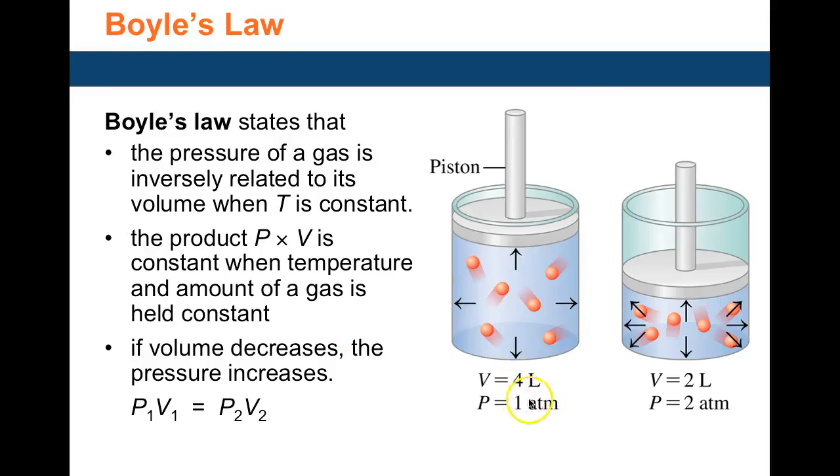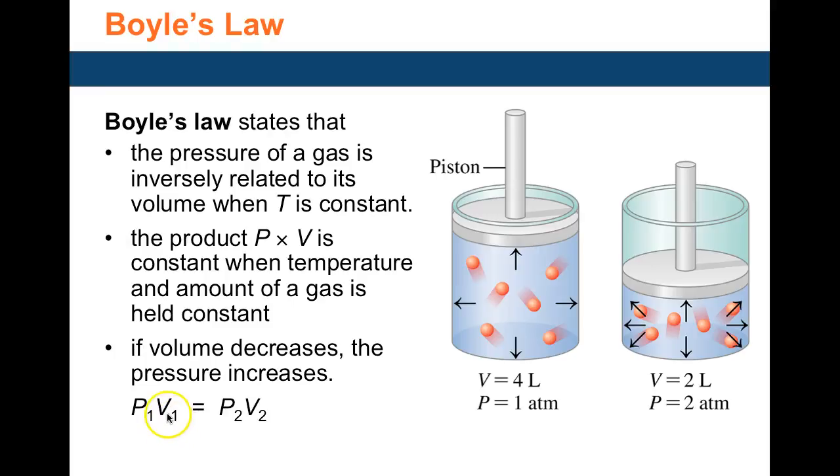You can see the initial pressure of 1 and initial volume of 4, and then the piston was brought down. So the same gas particles were now squeezed into a smaller space, a 2-liter space. They're going to collide with the walls of the container a lot more, so the pressure goes up. If you multiply the initial pressure and initial volume, you get 4 liter-atmospheres. If you multiply the final pressure and final volume, you also get 4 liter-atmospheres. That means the pressure-volume product, PV, gives you a constant value.